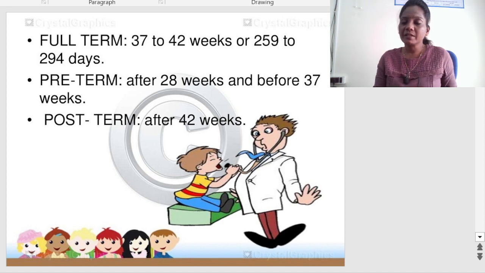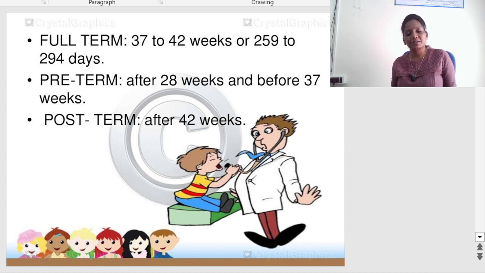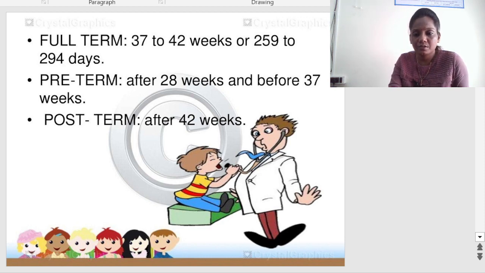Low birth weight baby means if the baby is born with weight less than 2.5 kgs, we call them a low birth weight baby. In other countries they measure it in pounds; according to Indian practice, it is measured in kgs. So the baby's average weight is 2.5 to 3.5 kgs. If baby weight is less than 2.5 kgs, we call it a low birth weight baby. These are the commonly used terminologies.